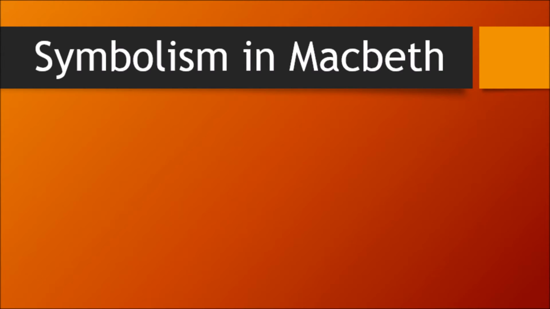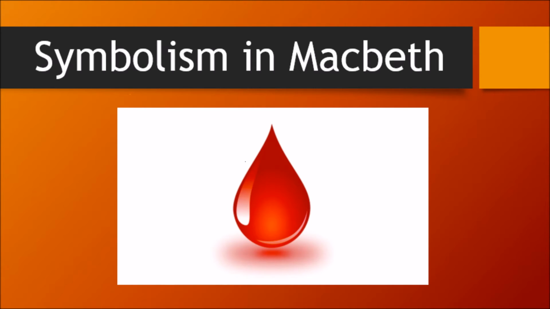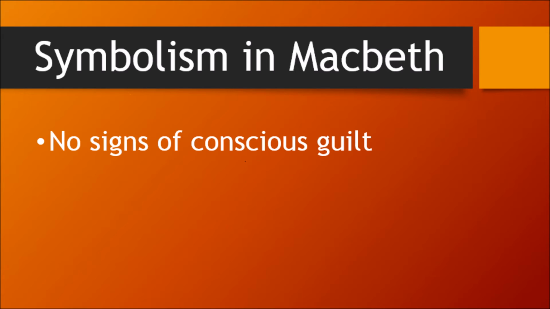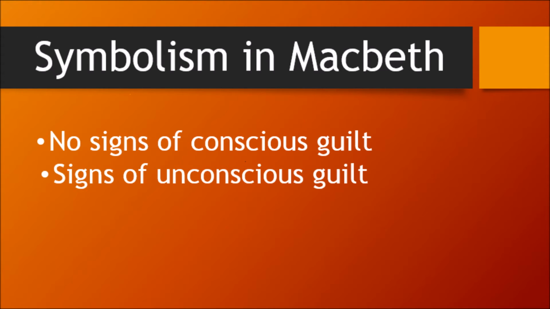Another symbol in the play Macbeth is the blood that represents the guilt of Macbeth and his lady. Macbeth's guilt appears shortly before killing Duncan, and gradually gets pushed aside, whereas Lady Macbeth's guilt only manifests later on in the play. In Act 2, Scene 2, lines 60 to 61, Macbeth quotes, "Will all great Neptune's ocean wash this blood clean from my hand?" However, Macbeth does not show any signs of his conscious guilt throughout the rest of the play, although there are indications of his unconscious guilt.